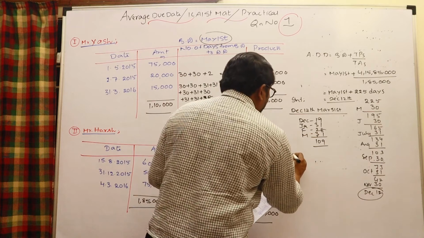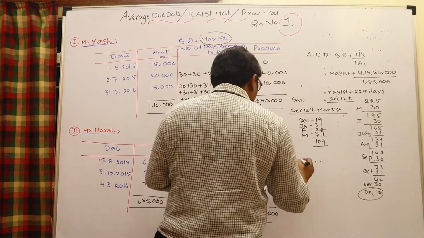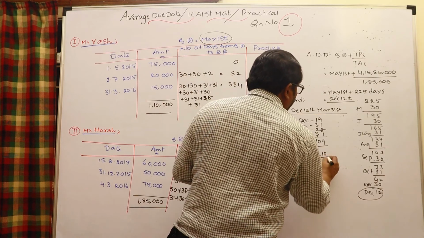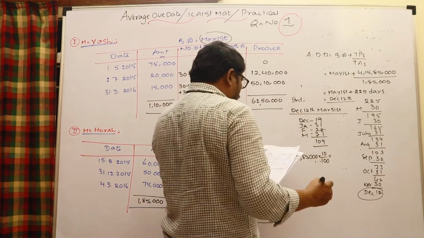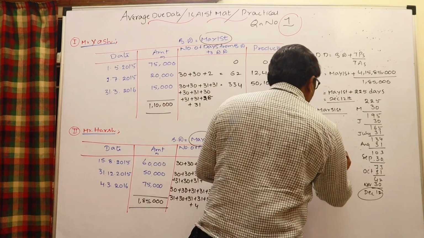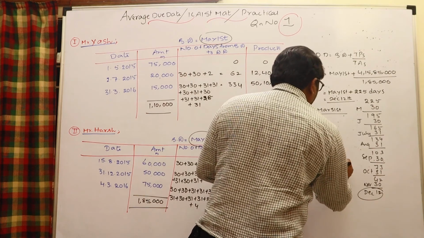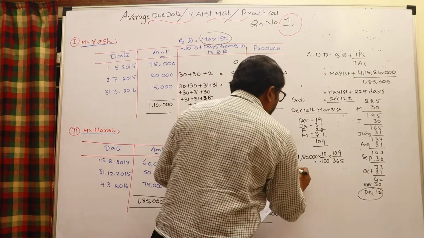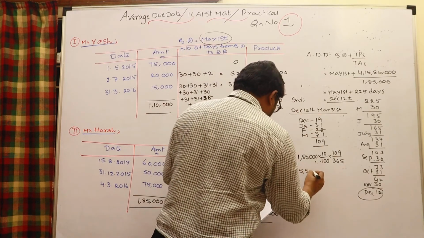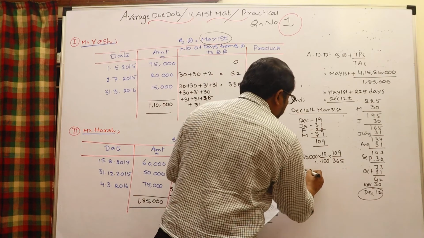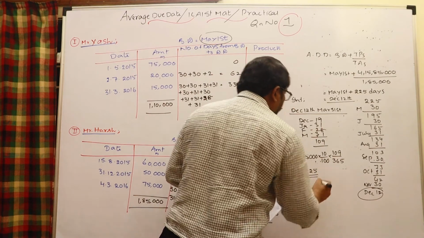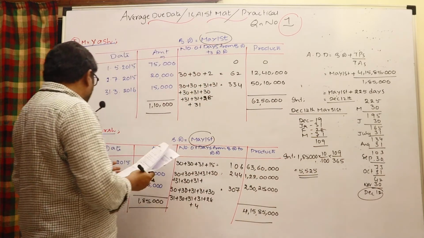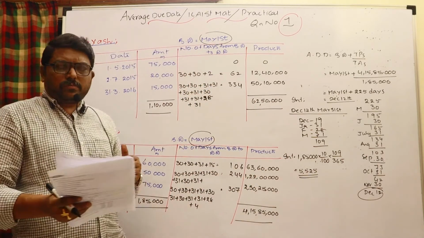Interest is equal to total amount 1,85,000 into 10 by 100 into 109 days by 365. The resulting interest is 5,525 rupees. This is the interest between this particular partner Harsh and the firm.